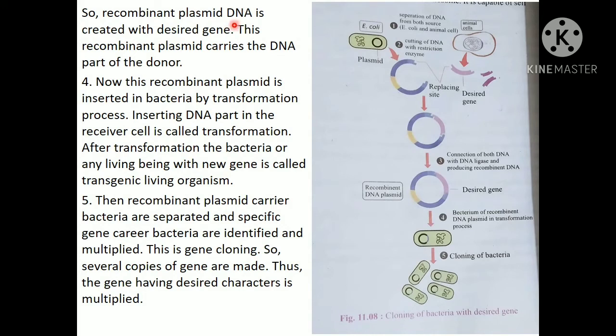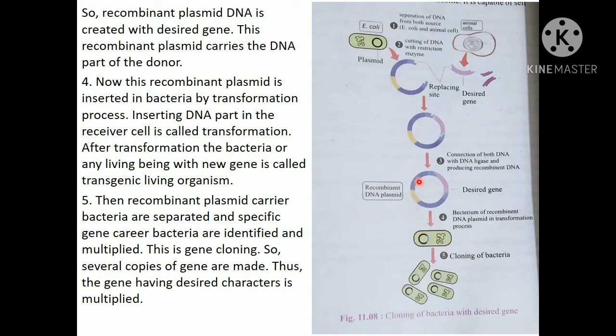So recombinant plasmid DNA is created with the desired gene. Here the recombinant plasmid is produced. This recombinant plasmid carries the DNA part of the donor. Now this recombinant plasmid is inserted in bacteria by the transformation process. Inserting a DNA part in the receiver cell is called transformation. After transformation, the bacteria or any living being with a new gene is called a transgenic living organism.